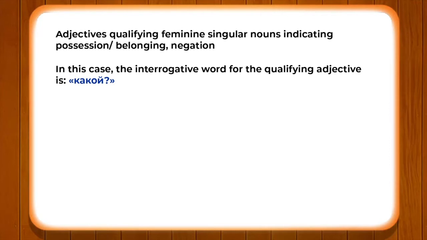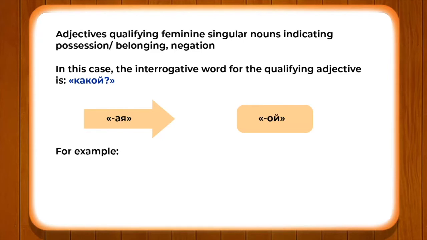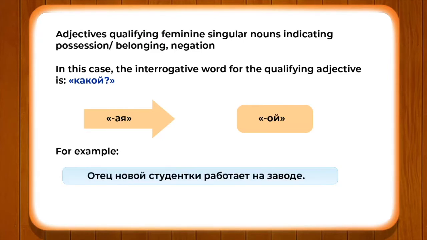Adjectives which end with -aya would change into -oy, the genitive ending. Now, let us learn how the ending of these adjectives changes according to the agreement between the adjective and the noun. Please pay attention to the example. Отец новой студентки работает на заводе.